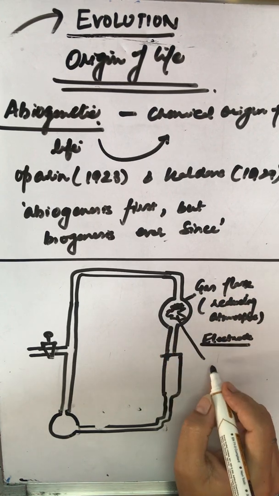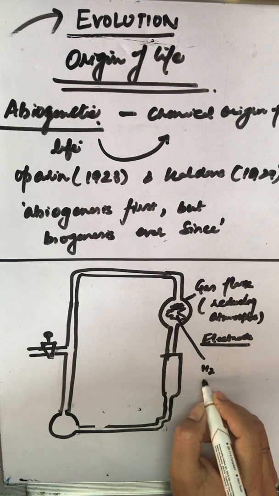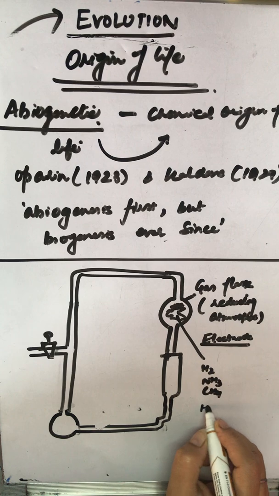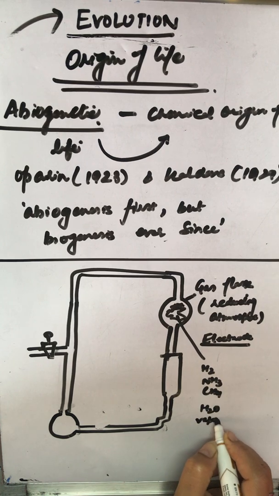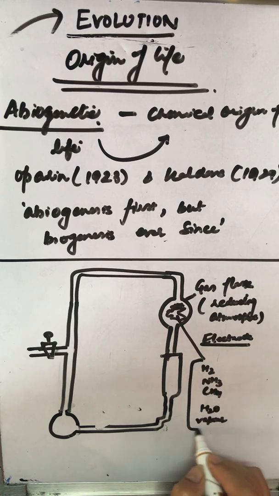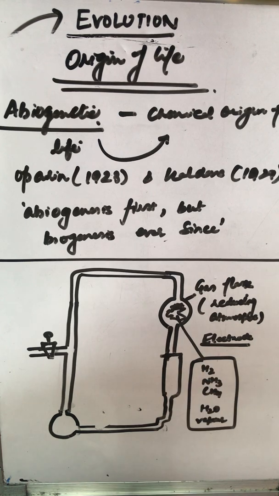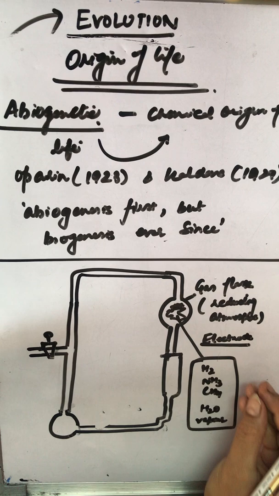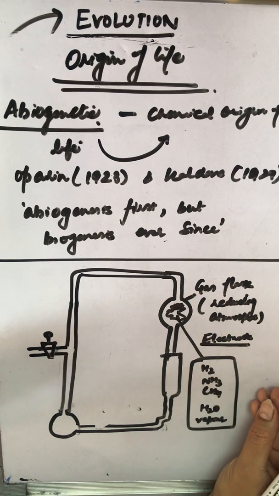These gases are hydrogen, ammonia, methane, and water vapors. Mind you, we do not say water as such; water would split into oxygen and hydrogen.